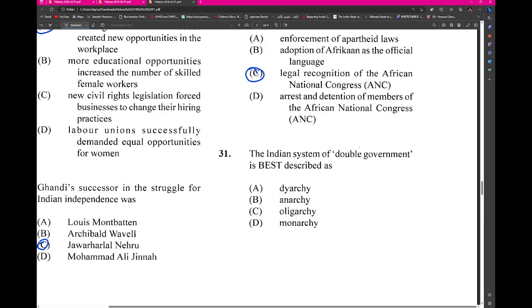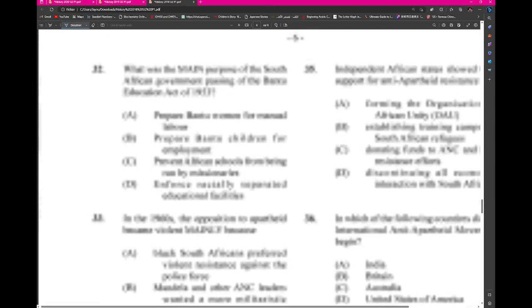So the double government system. So what would that be? It would be diarchy, right? So it would be the Muslims and the Hindus, right? So we have that there.